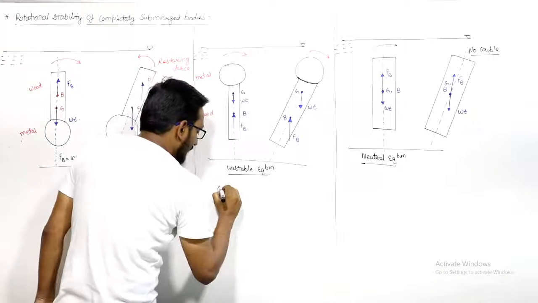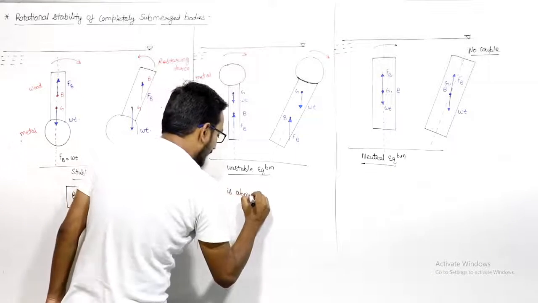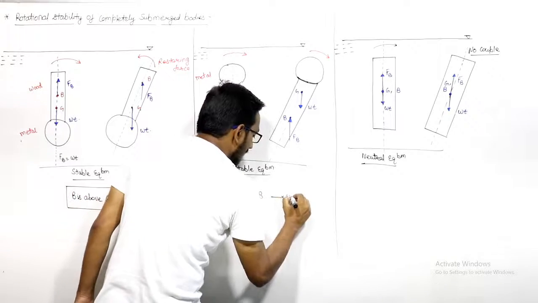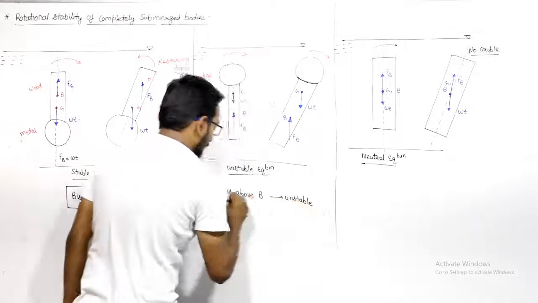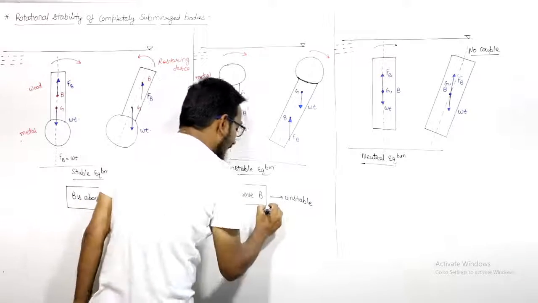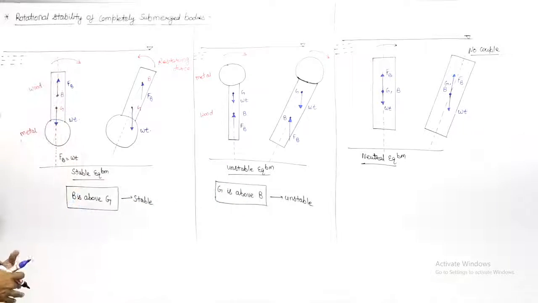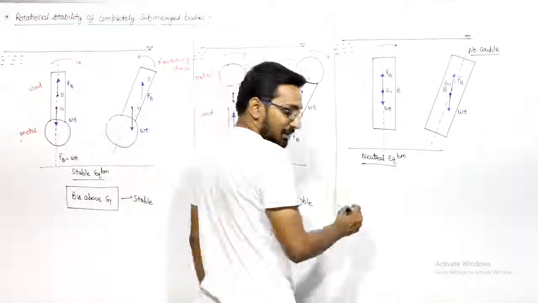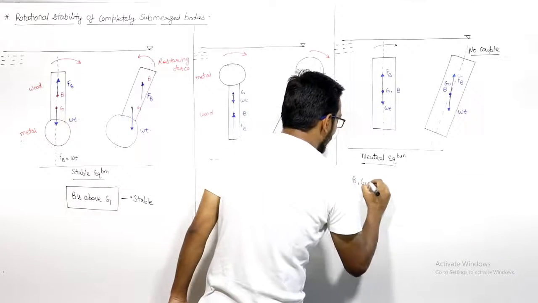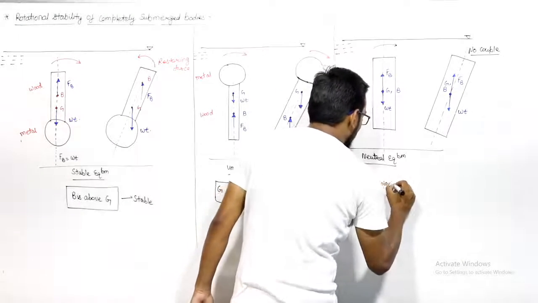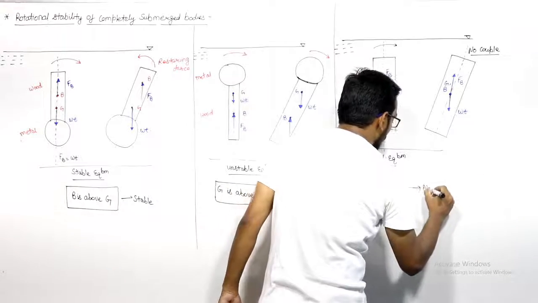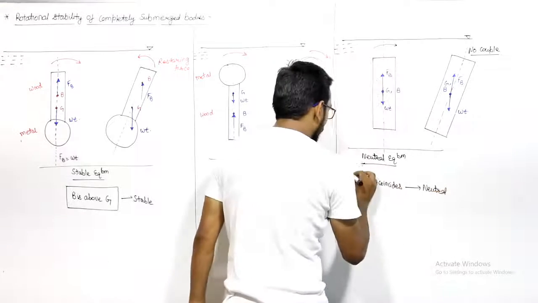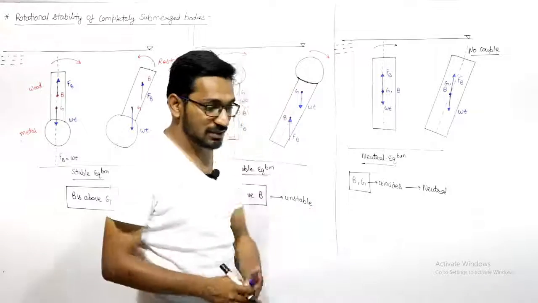If the center of gravity is above the center of buoyancy, you will have unstable equilibrium. These conditions will be asked directly in match the following or in objective questions. You have to remember, if B is above, then stable. If G is above, then unstable. And if the center of buoyancy and center of gravity coincide, then you have neutral equilibrium.